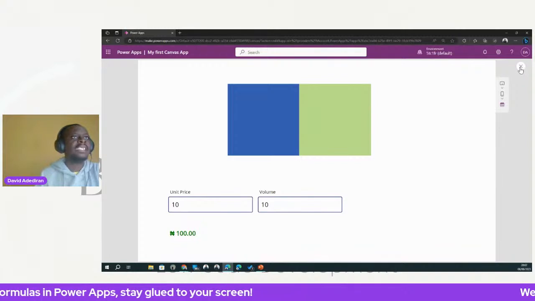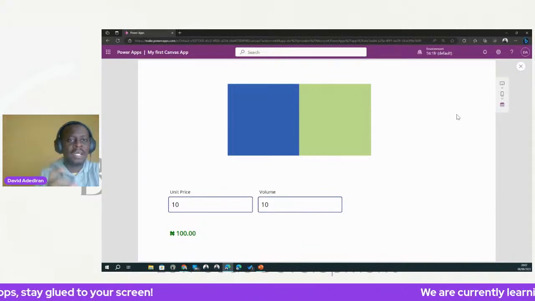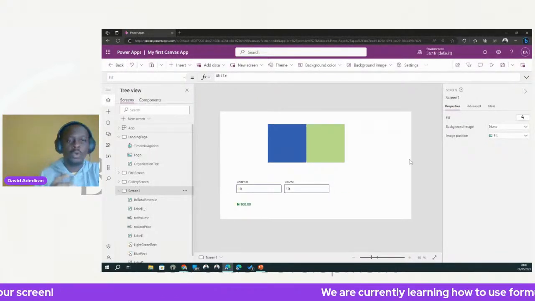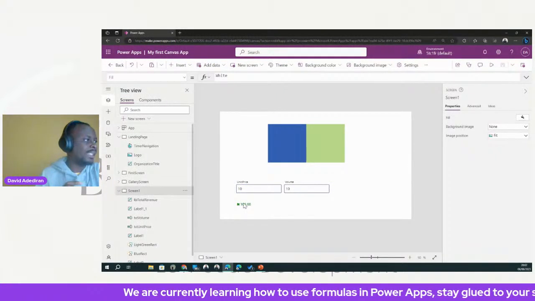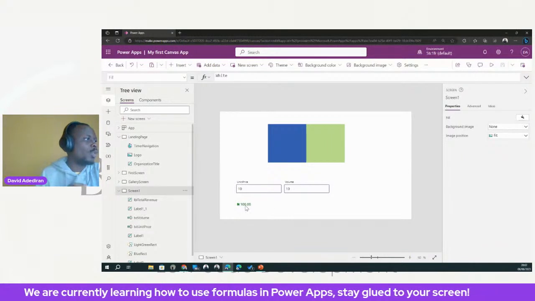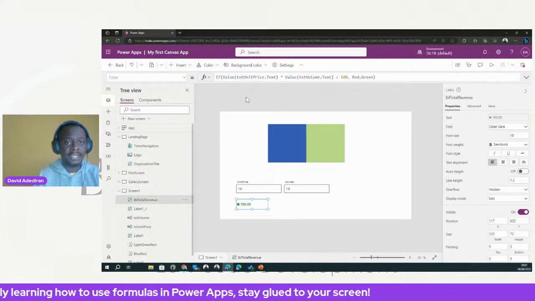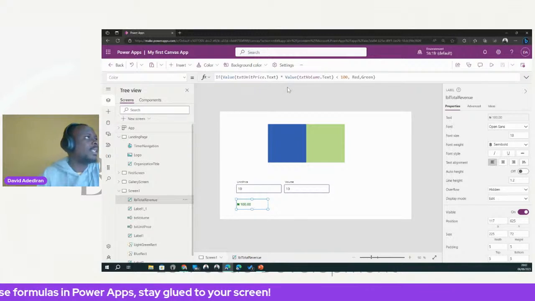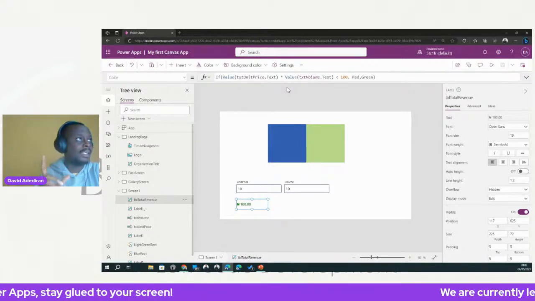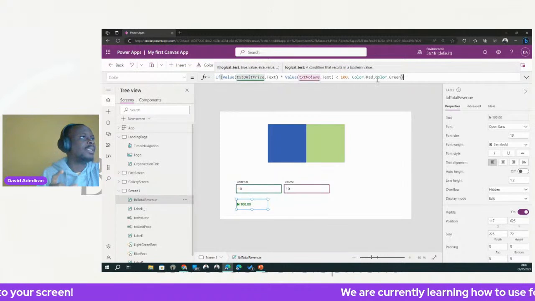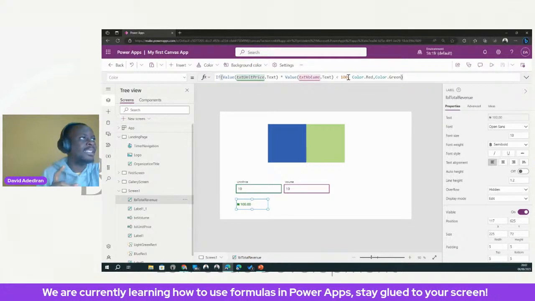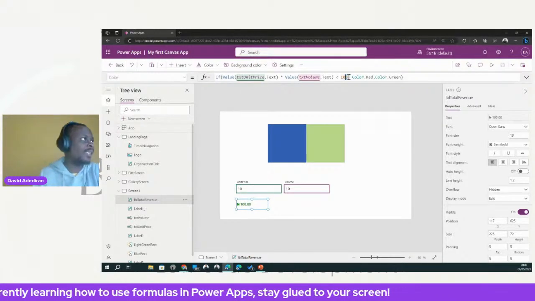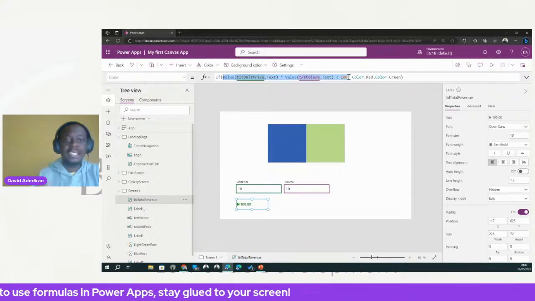Right now, let's look at the if formula once again. This will be the last thing and then we'll conclude. Let's just look at it again. So what did we do? Properties. Now it has 3 parameters. The first parameter is this. I'm going to select the first parameter because it might not look like a parameter. So you can see what I've selected now is the first parameter.